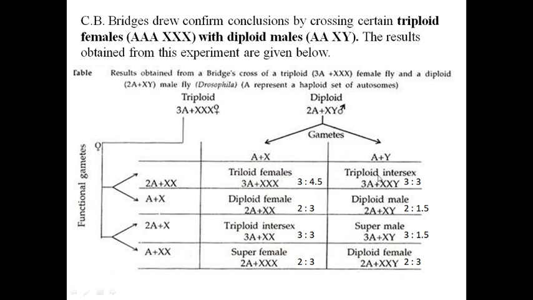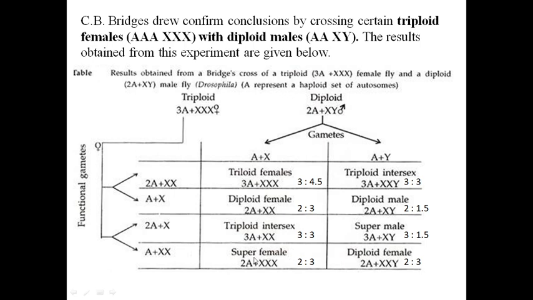So there are two intersexes. Here this is one which possesses the Y chromosome. So this intersex is towards maleness. It shows male character, but it is an intersex. This intersex is towards femaleness. It shows feminine character, but it is an intersex. Likewise, if you go on crossing this, you will get super male and super female.